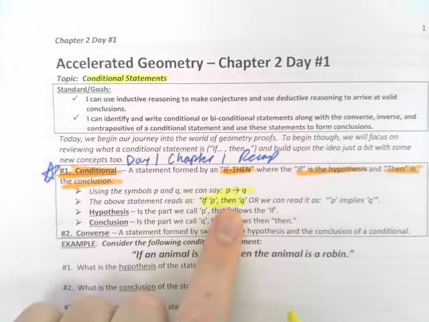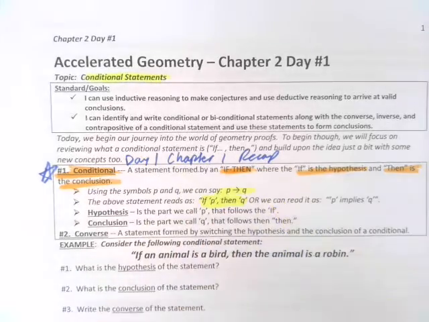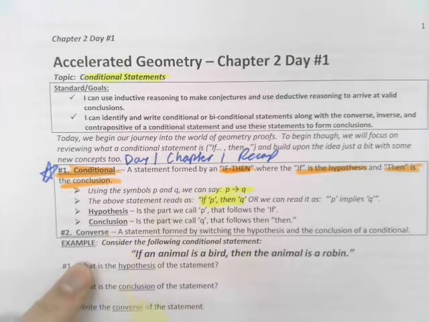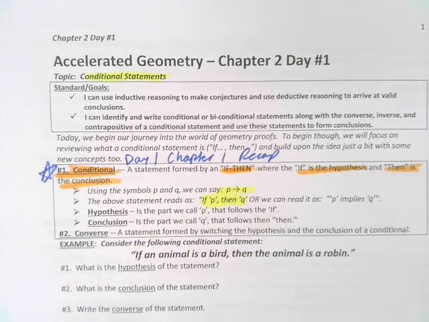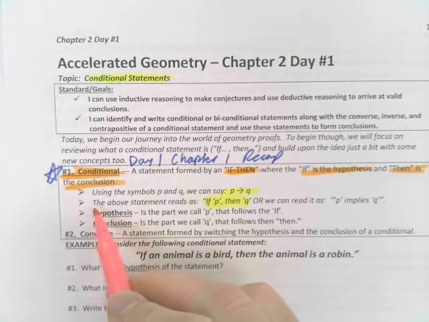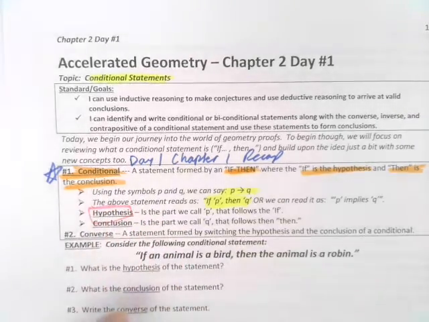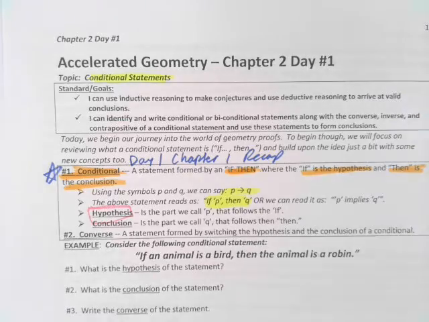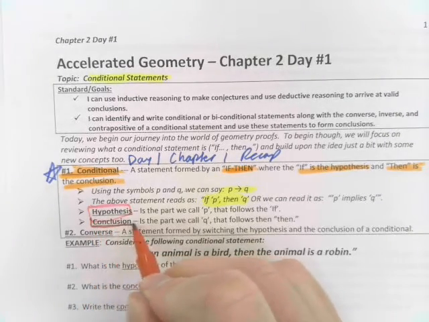If P, then Q. If your hypothesis, then your conclusion. Speaking of which, we know our hypothesis has to do with the if part, and our conclusion has to do with the then part.